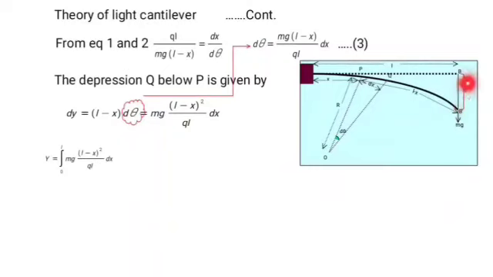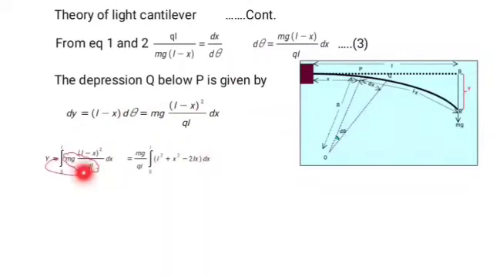The net depression y for the entire length L can be obtained by integrating this equation between the limits 0 to L. Taking mg upon QI outside the integration, (L minus x) whole squared becomes L squared plus x squared minus 2Lx, into dx.